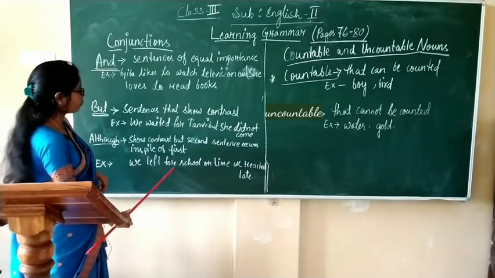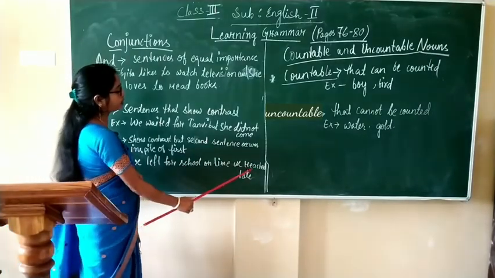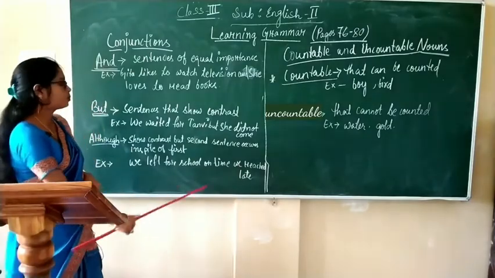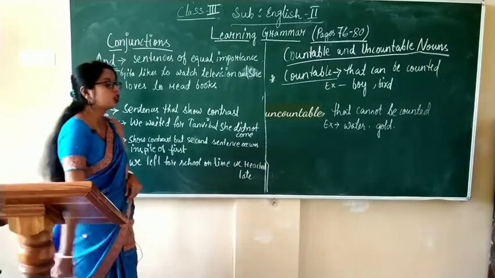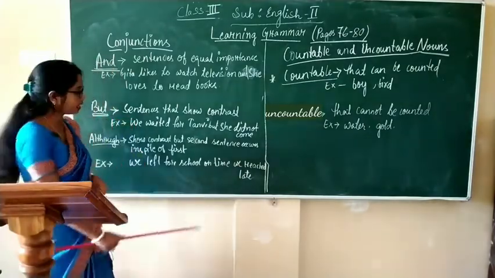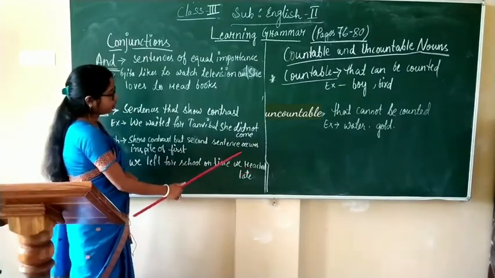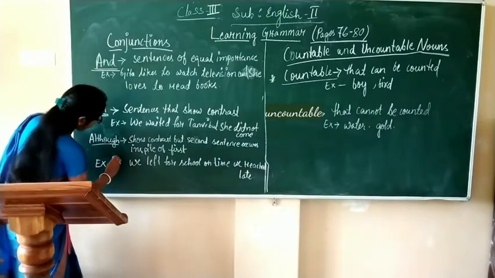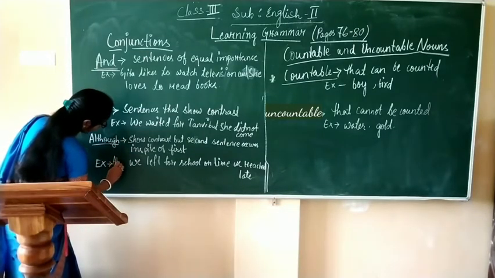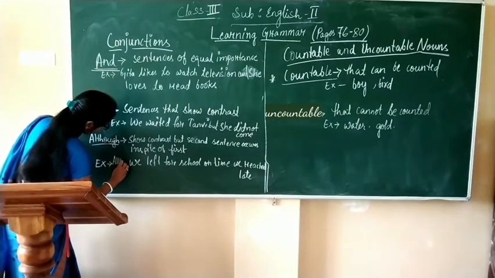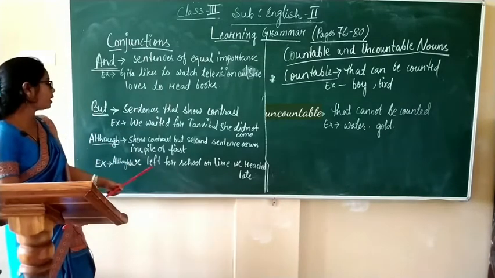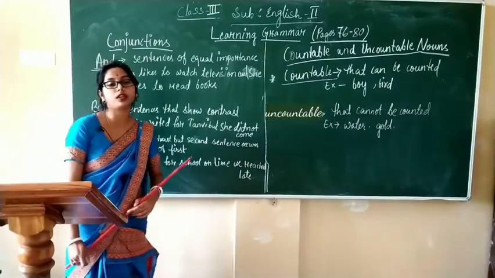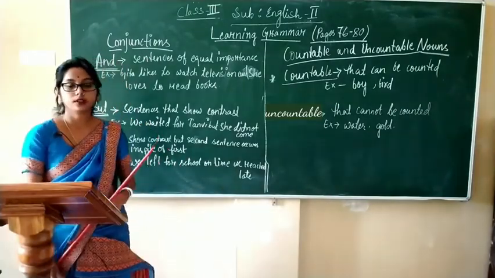We left for school on time. We reached late. Here, both the actions show contrast, but the second action occurs in spite of the first. So, we can write, although we left for school on time, we reached late. Okay?